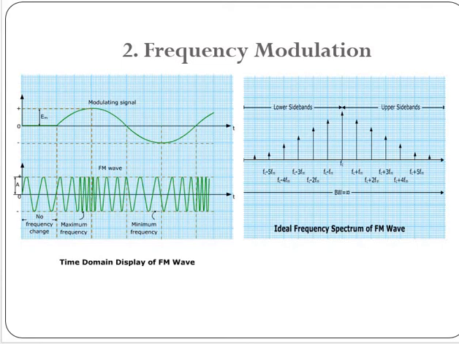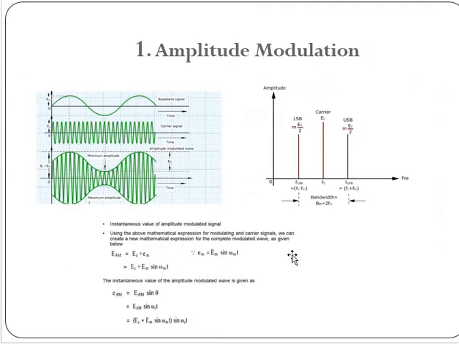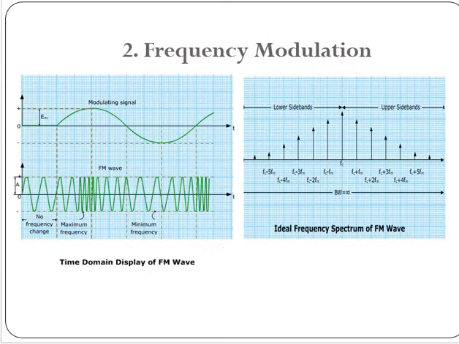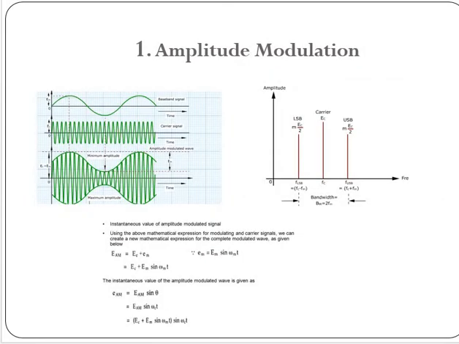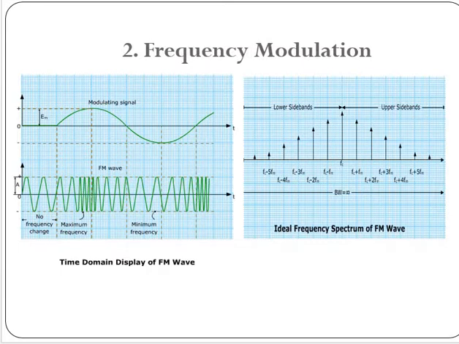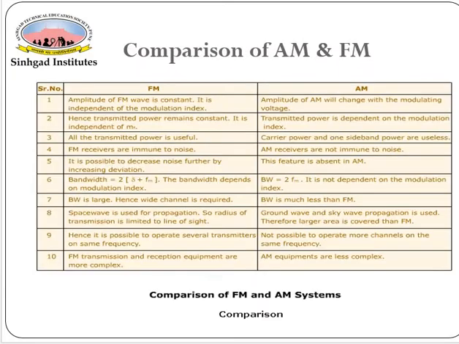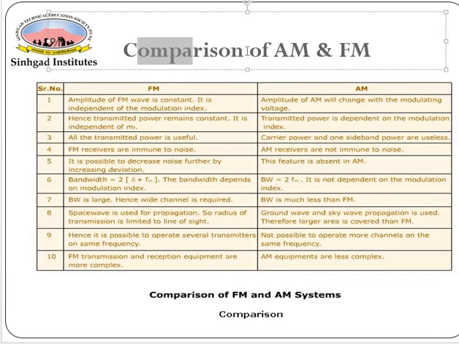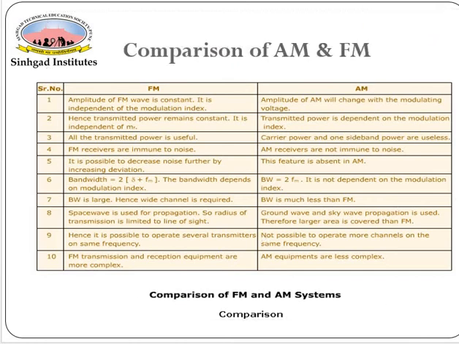Actually, there is one derivation for AM that we will discuss one by one. This is in detail, but before that, what exactly is meant by AM and what is meant by FM, that we have to take up briefly. Now, what is the comparison of AM and FM? This is also the most important part. Maybe the question is there: explain the difference between AM and FM, or what is exactly the difference between FM and AM, or compare both.